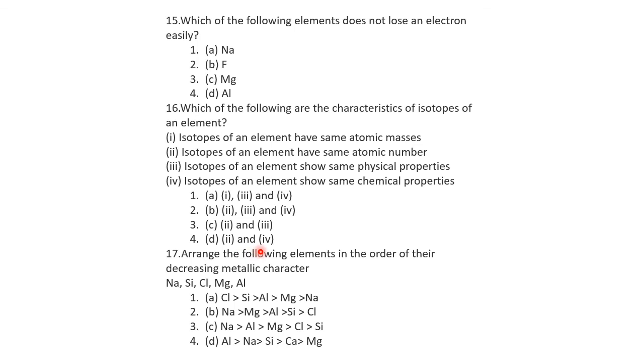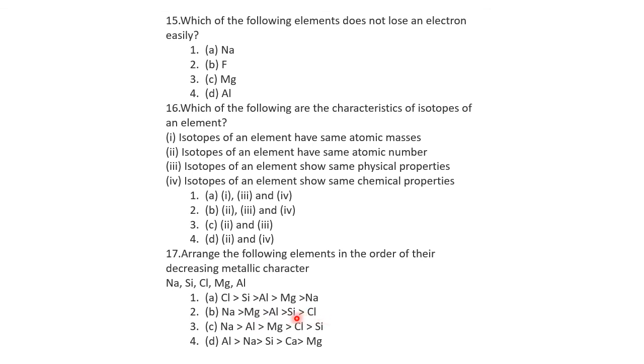Next, arrange the following elements in the order of their decreasing metallic character. Extreme left, metals. Extreme right, non-metals. Extreme left below is the best metal. Extreme right above is the best non-metal. This is the trend. Now, chlorine, silicon, aluminum, magnesium, and sodium. We need decreasing metallic character. That one is increasing, so it's wrong. Sodium, magnesium, aluminum, silicon, chlorine shows the decreasing trend of metallic character.